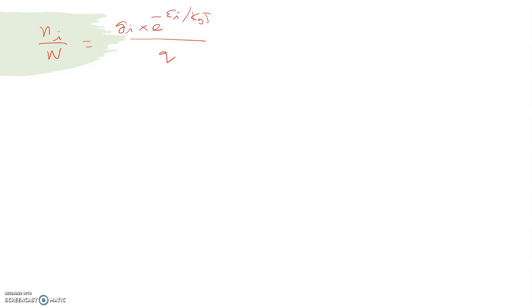Now suppose you take the ground state. For the ground state we usually keep the ground state energy as 0. This is very important.